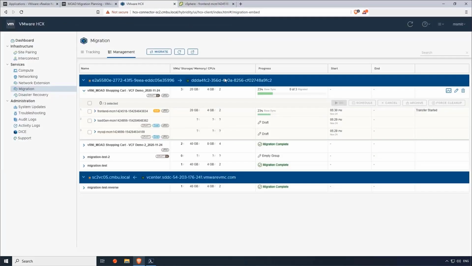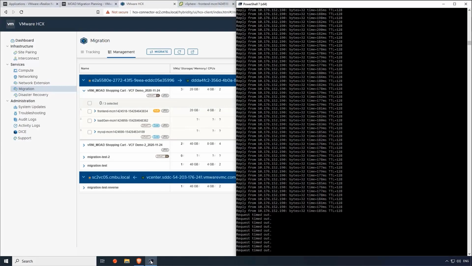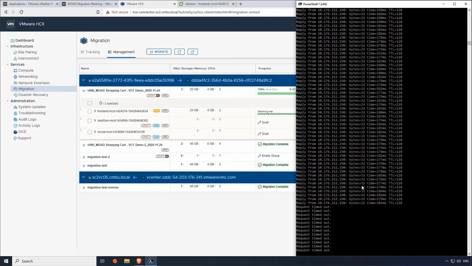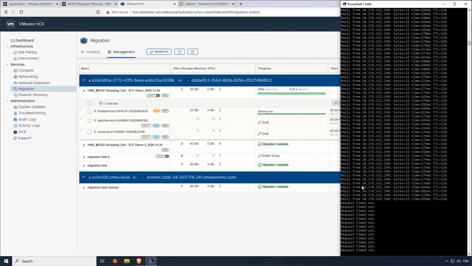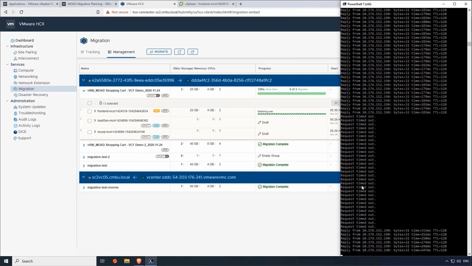Right, so that's going back to ACX. We can see it's been synced, and of course this is sped up a little bit, and now it's switching over as well. When it's switching over, it's actually stopping the VM itself and then starting it on the destination site. So the VM will now be started in the VMware Cloud and AWS environment. And for this, I just want to see another ping again. So again, this has been sped up a little bit, but you can see there's maybe 30 seconds of pings that are being wasted.